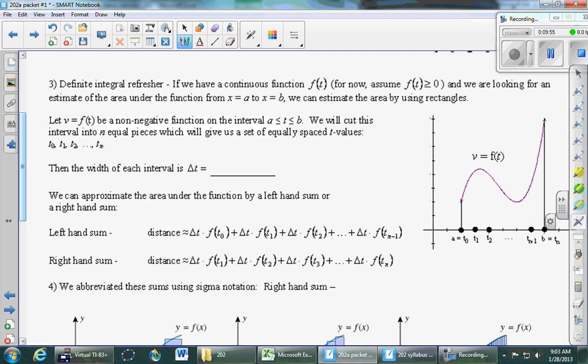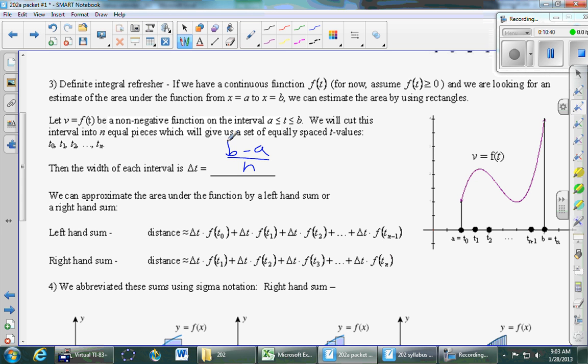So let's first see if we can fill in this blank here. We want to know the width of each interval. Well, how long is the whole interval? It has to do with a and it has to do with b. With b minus a. Yes? Okay. And how many pieces are we cutting the thing into? n pieces. And we're assuming they're all equal in length. So how long is each piece? b minus a over n. Okay? Whole thing is b minus a. Cut it into n equal pieces. And delta t is the symbol we use because it's supposed to represent a little change in t, a little width.